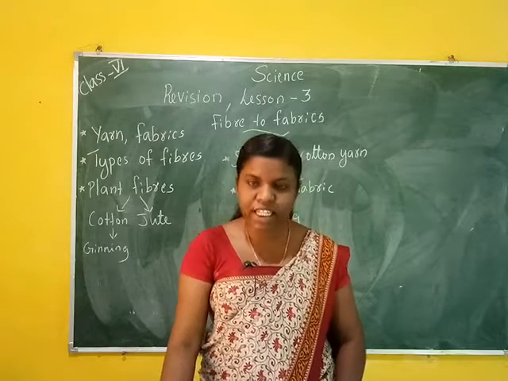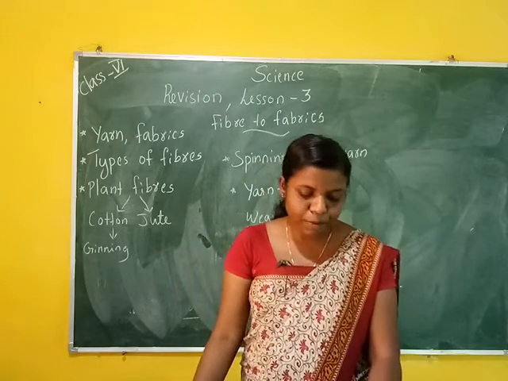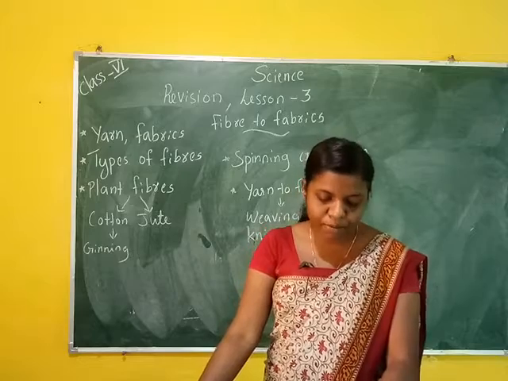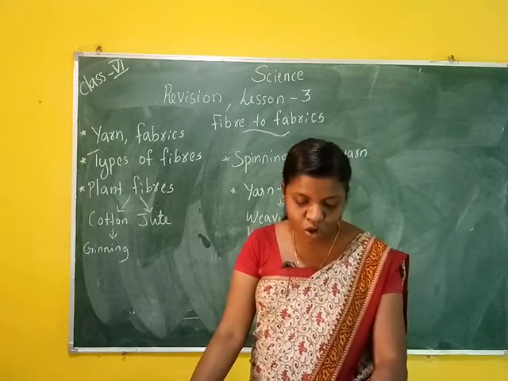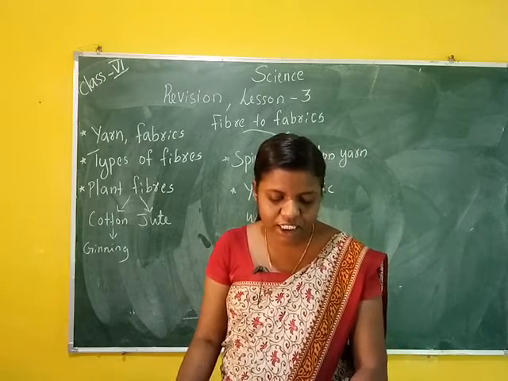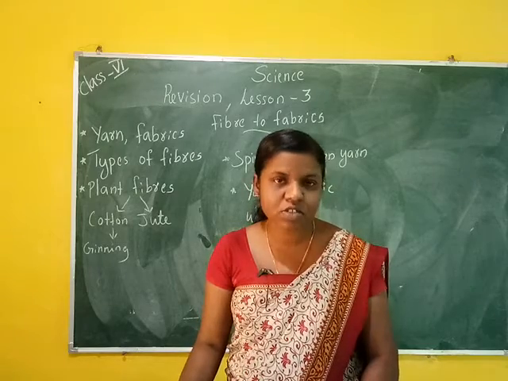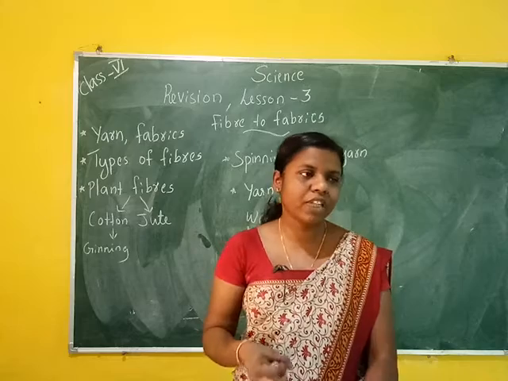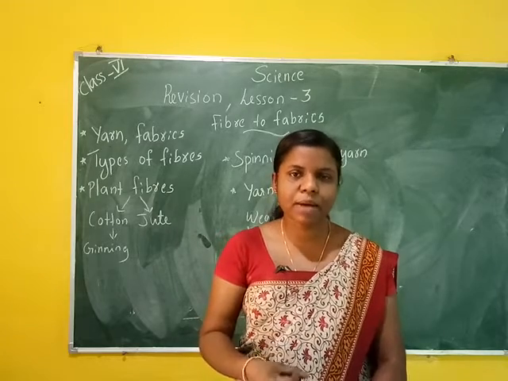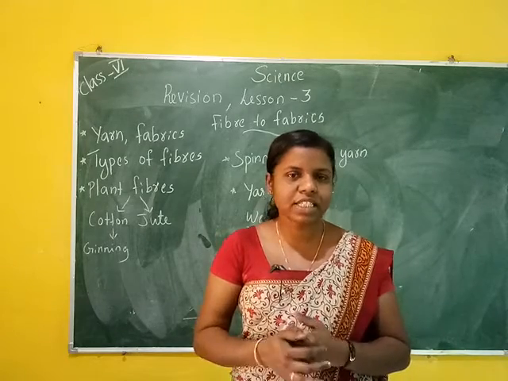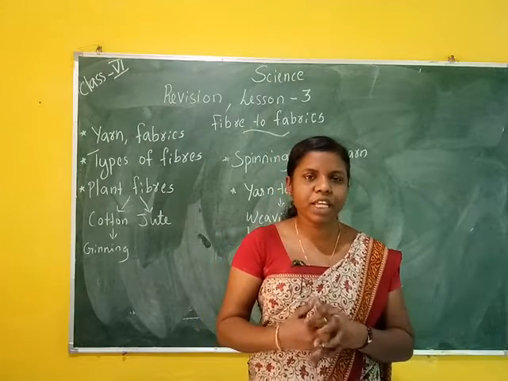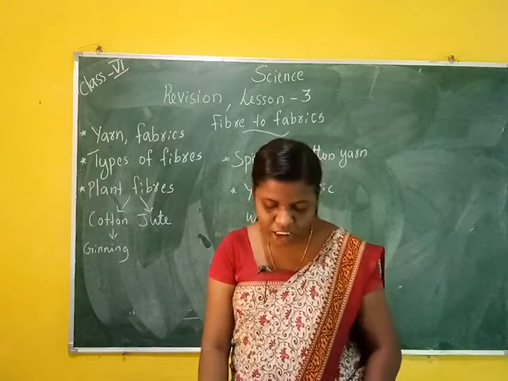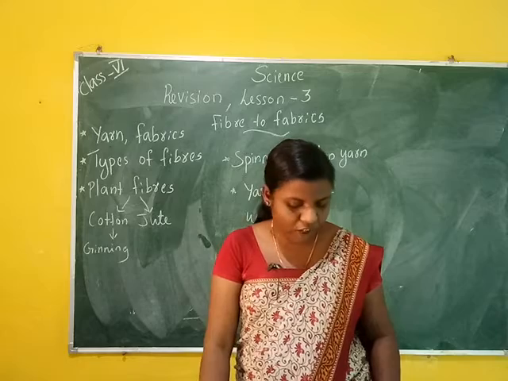Then next is knitting. Knitting means the process of making a fabric by interlocking loops of a single yarn with knitting needles or machines. Examples are sweaters, socks, etc. Then next, differentiate between the following.